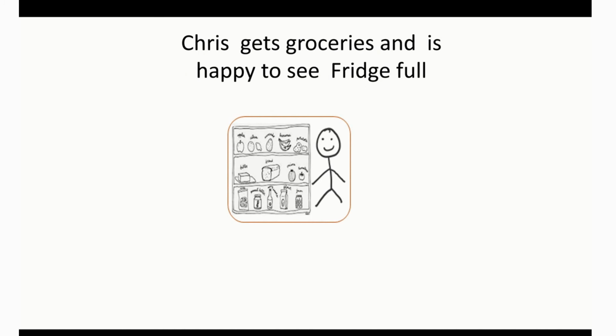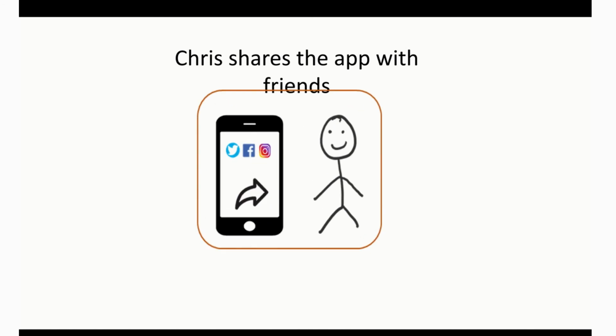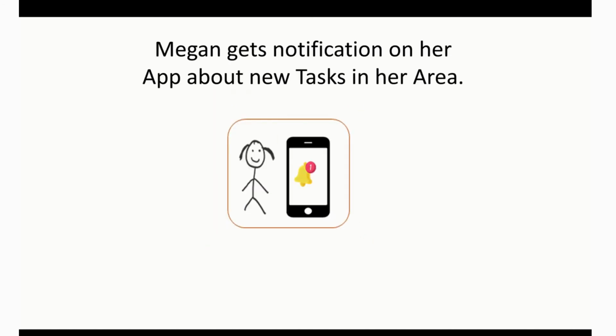Chris is so happy to see that his fridge is full and is able to get all the groceries without even stepping out. Chris is so happy that he shares the app with his friends so that they also learn more about Helping Hands. Meanwhile, Megan gets another notification on her app about new tasks in her area.